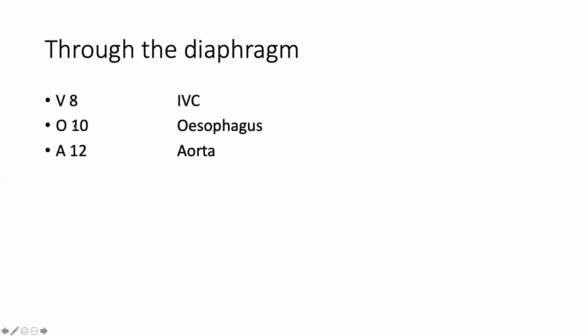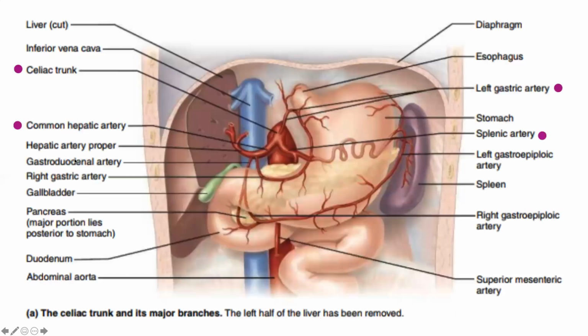At the level of vertebra 10, the esophagus will go through the diaphragm. And at the level of thoracic vertebra 12, the aorta will go through the diaphragm. The way we try to remember is VOA, Voice of America, 8, 10, 12.